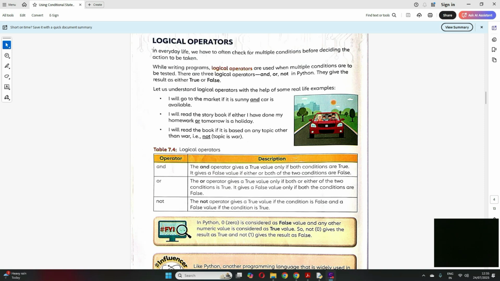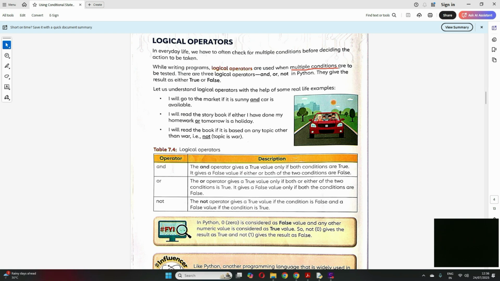Okay, student, now since relational operators are clear to us, where we compare two values or two variables, now let's try to understand logical operators. Now what are logical operators? Logical operators are used when we have to check for multiple conditions. Like in relational operators, we were checking one condition, like A is equal to B, or A less than B, or A greater than B, right? But if you want to have two conditions, suppose I want to check if A is greater than B and maybe B is greater than C also.